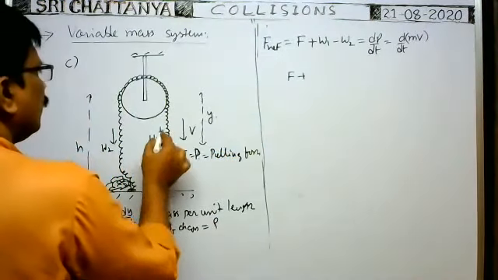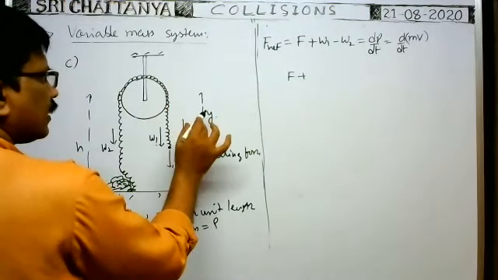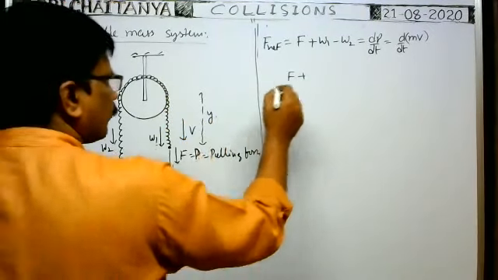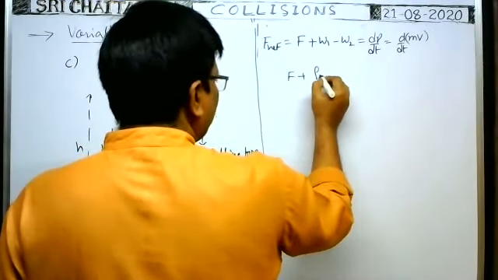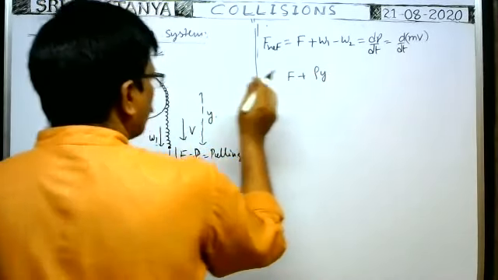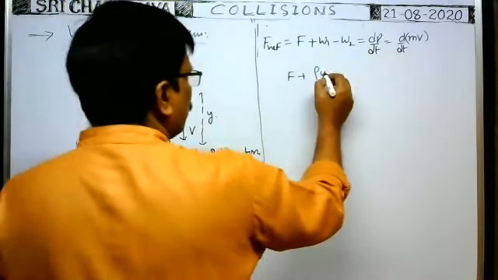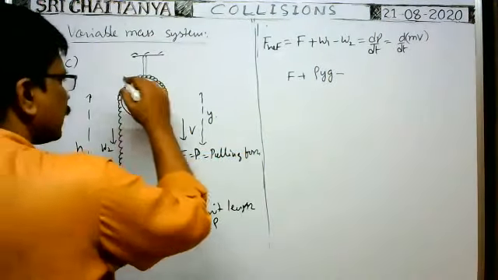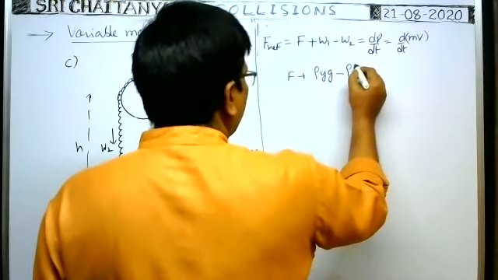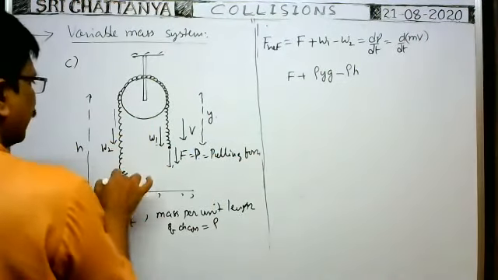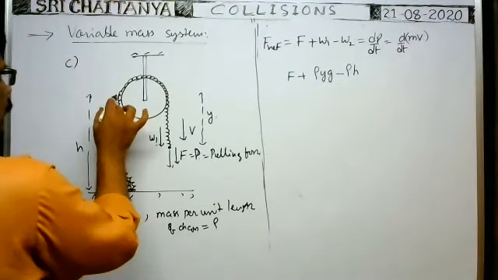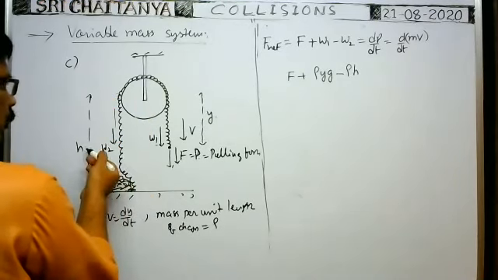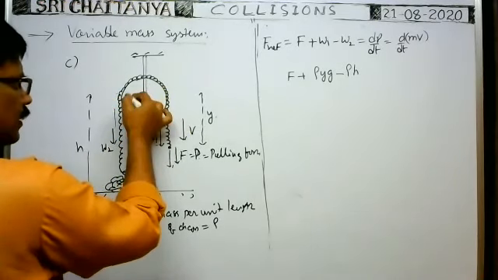What is W1? The weight of this hanging part at the instant when the length of the chain is y is rho, the linear mass density, into y, which gives the mass of this part, into g, the weight of this part. Minus W2, the weight of the other hanging part: rho into the length of the hanging part, which from the ground up to this point is equal to h only. This mass can be ignored because it is a small pulley.